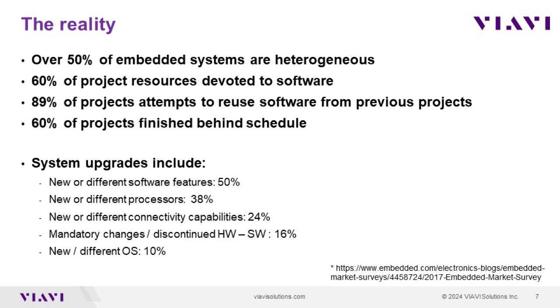This number has gone up to about 50% these days to exploit the new features and performance of the latest processors. And about 25% of these projects will even migrate to new processors from completely different families of architecture or vendor. Different connectivity capability, discontinued hardware, software, different OS are some of the other reasons given by the industry to upgrade their systems.